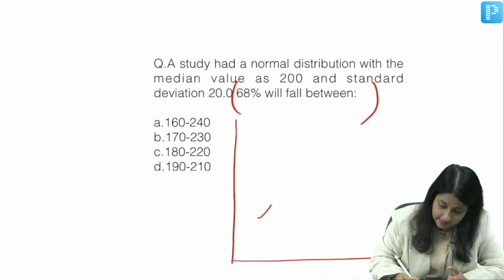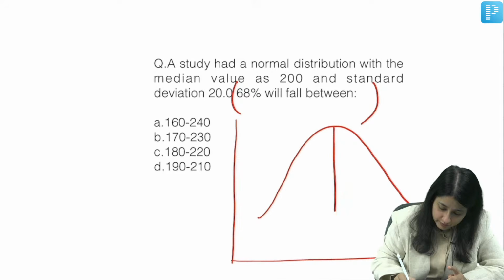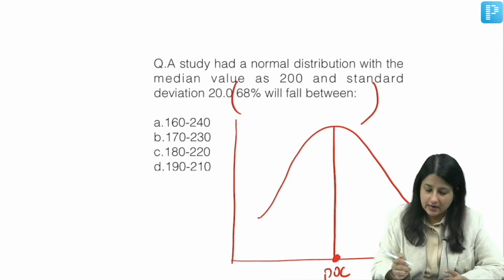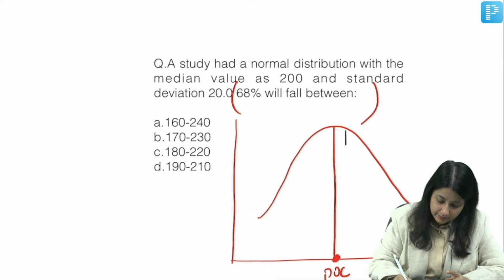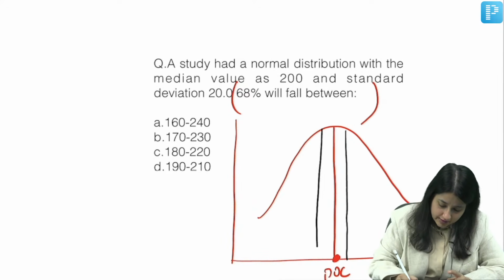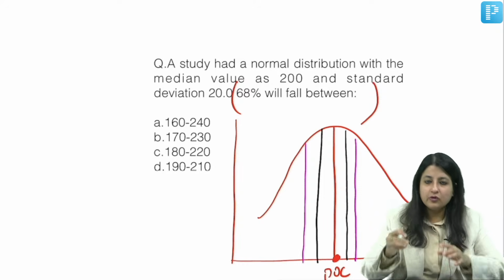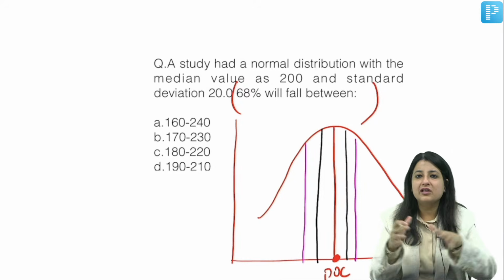One second. Yeah, this is a normal distribution curve. Now this is POC, point of coincidence: mean, median, mode, सब बराबर है. Now we have to drop in 3 perpendiculars. The first one over here, let's say. The second one is the pink one, let's say. You know, these lines are very close to each other in reality.